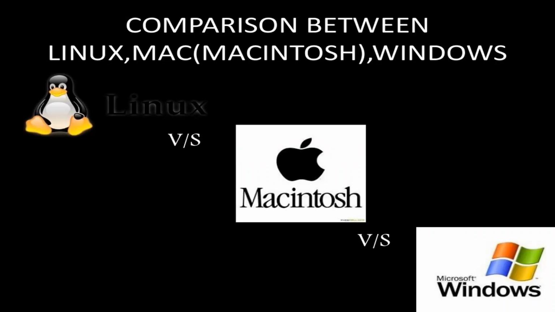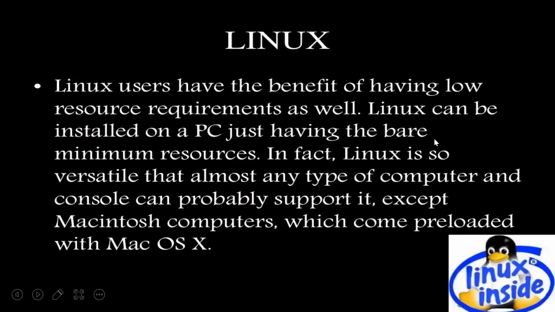In this video, I am going to show you a comparison between Linux, Macintosh, and the Windows operating system. So let's see that. The Linux operating system was developed so that many people can use it freely, because the Windows operating system was completely license based. We need to pay a huge amount to purchase the license, and the Linux operating system was completely free. Anyone can use it for learning purposes, in the industrial sector, and while developing an application.